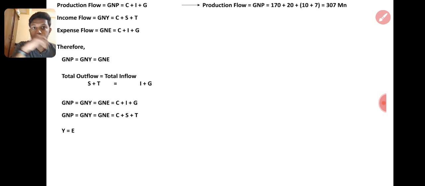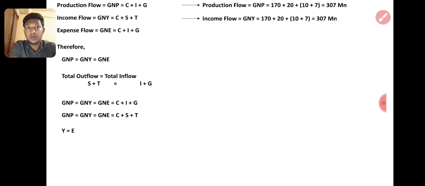So production, GNP: under 70 is consumption, 20 is investment. G is 10 plus 7, 10 to the household, 7 to the firms, right? So 307 million total. Income flow, GNY: under 70 is C, 20 is S, net saving, and 10 plus 7 is tax, not G. Here the figures are the same. So 10 plus 7 is T, tax. So total income flow is 307 million, right?